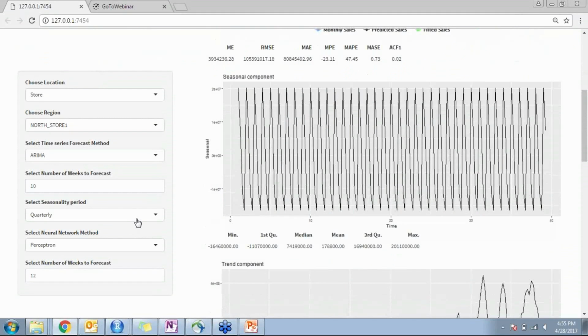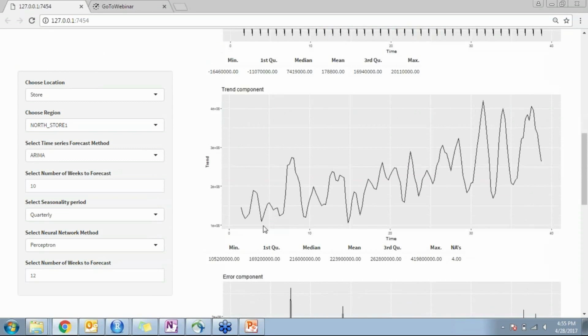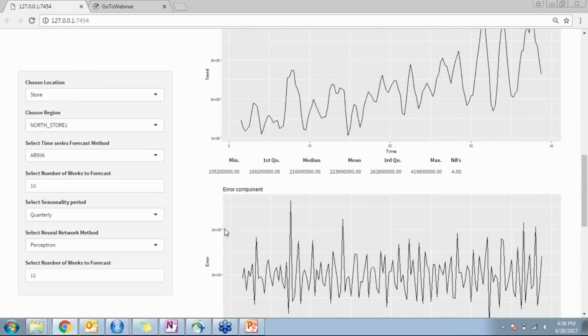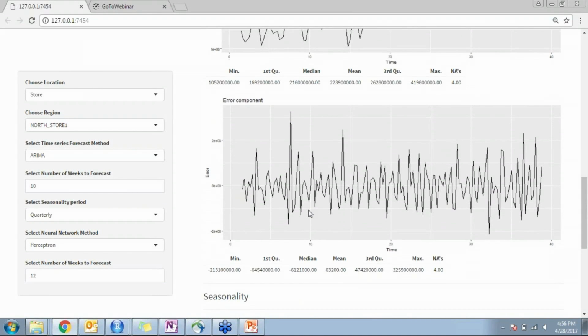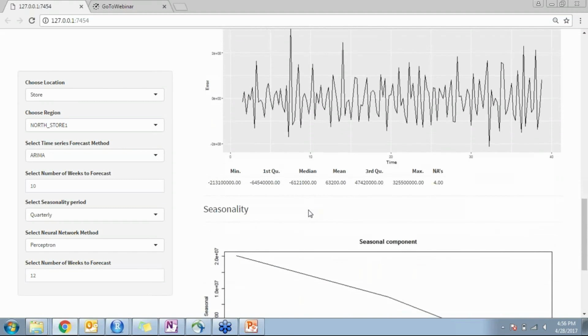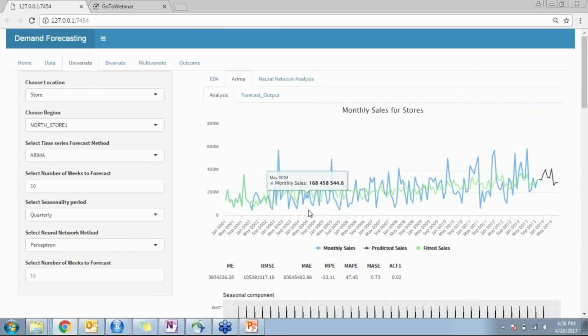As you can see over here, we are analyzing a quarterly seasonality in the data. So the seasonality that exists every 3 months in this particular data is extracted through the seasonal component analysis. Then we analyze the trend component in the data, which is how much the data changes over a period of time. That is captured in the trend. Lastly, what is left out, which is a very small part, is the error component or random component. So the data has been decomposed into these components for analysis, and that's where we start with the ARIMA analysis.